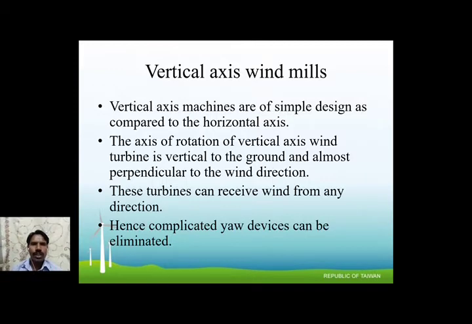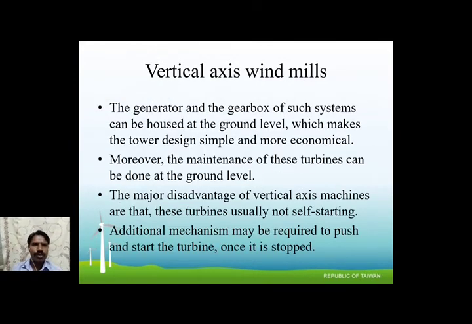A horizontal axis windmill is not able to receive wind from many directions. Hence, the complicated yaw design can be eliminated, because the horizontal windmill has a yaw rotor, which is complicated compared with the simple design here. We already said that it is a simple design.